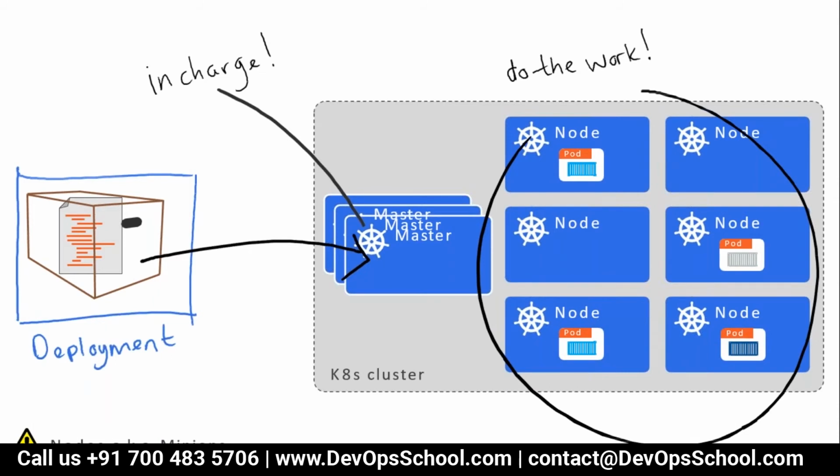Node has a pod icon. Look at it very carefully. And inside a pod, there is a container. So now we understand what is a node, and we understand what is a container. But what is a pod? I don't know. But one thing I know for sure is a pod is inside a node, and inside a pod you have a container. Will you remember, all of you?